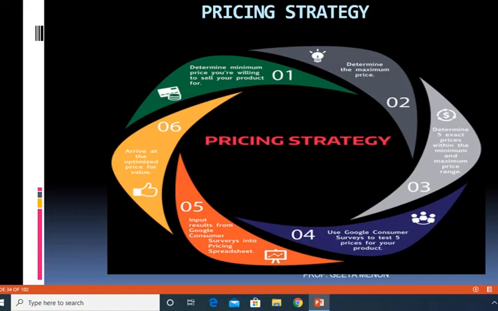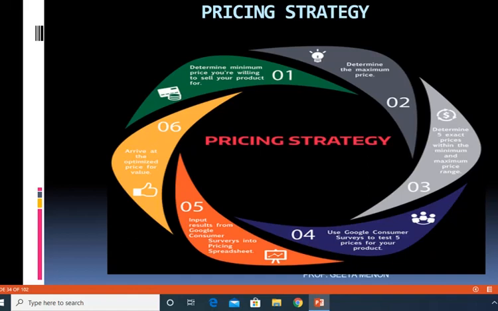All of you should understand one thing, that you cannot have one single price for all the goods that are manufactured by the company. Similarly, you cannot have one single price at all times for a single product also. So you might have to change the price depending upon the situation and the requirements. So determining 5 exact prices which would fall within the minimum and maximum price range is the third step that the company has to undertake.